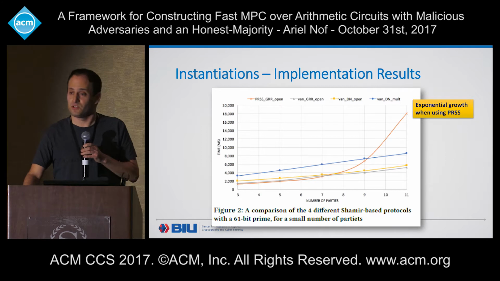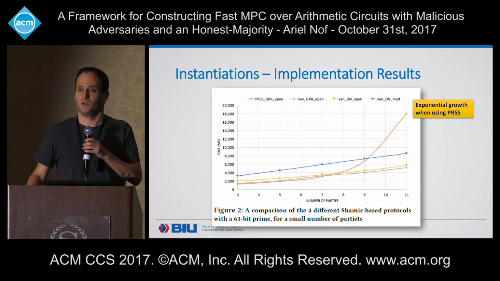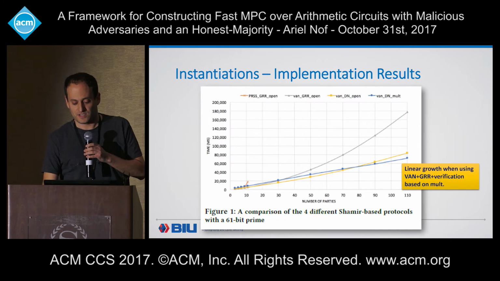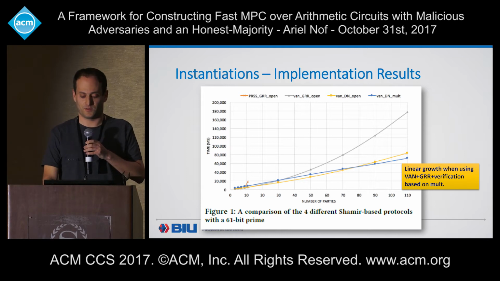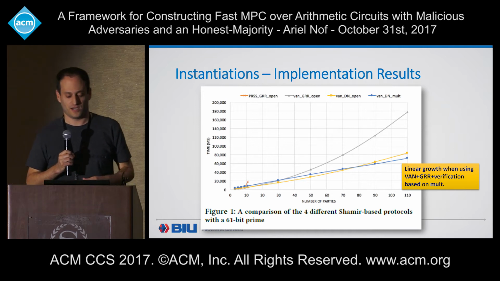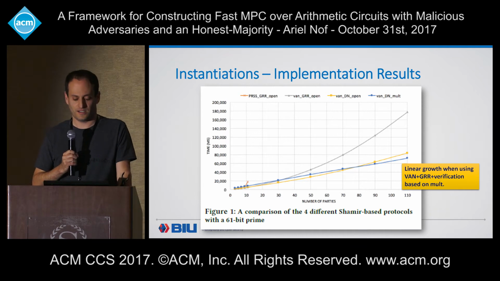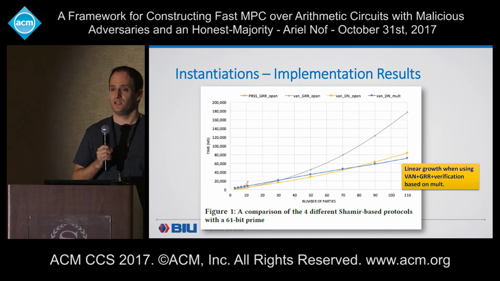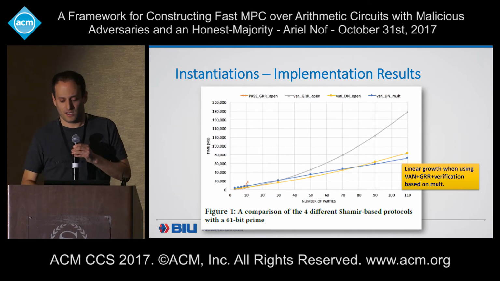You can see the exponential growth when we use the PRSS, which is what we expected. Here you can see the entire results, and the blue line is the protocol that we said has a constant overhead per party per gate, and as you can see, the line is straight. It indeed has linear complexity that grows linearly with the number of parties. Other curves have quadratic or exponential growth, at different rates.